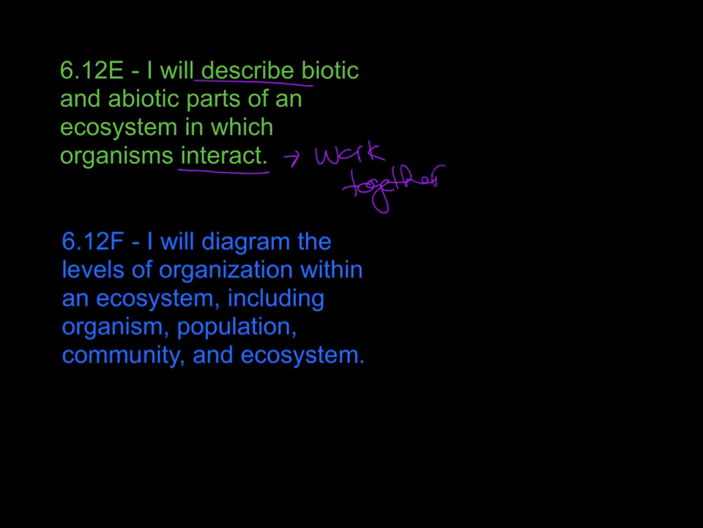And the next one is 6.12F. I will diagram the levels of organization within an ecosystem, including the first one we have is an organism. Then when you have several of the same organism together, you have what we call a population. Then several populations put together give us, number 3, the community. And then all the communities working together give us the last one, number 4, an ecosystem.